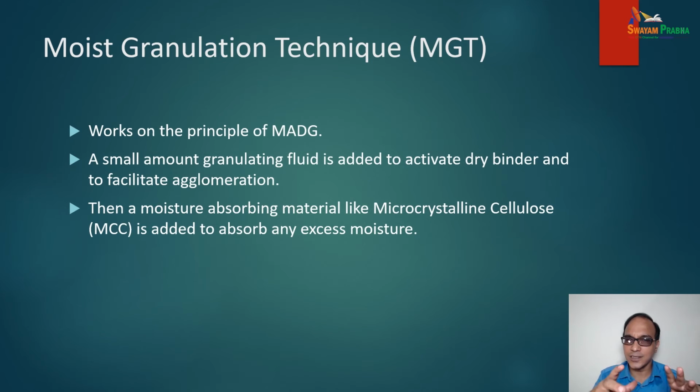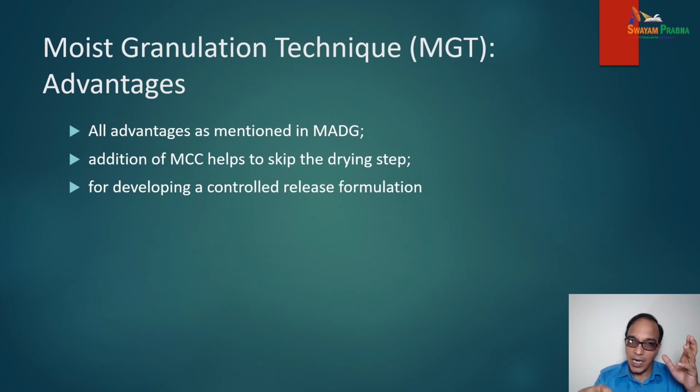So this is about the MGT. All advantages which we have discussed in MADG are there with the MGT also. Addition of MCC helps to skip the drying step. It is used for developing controlled release formulations.